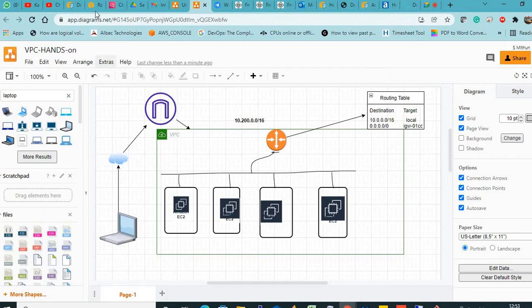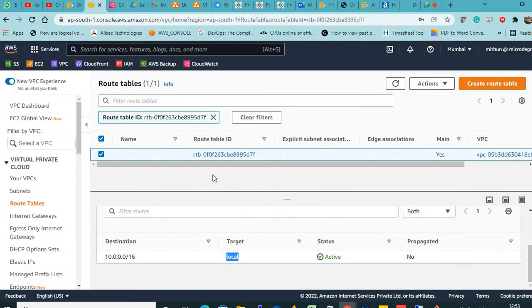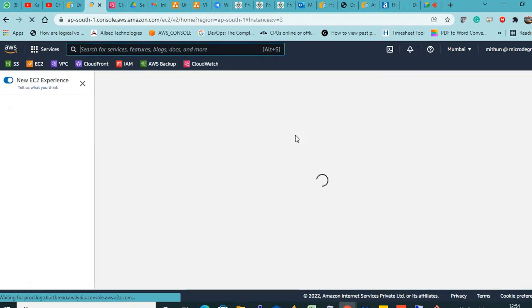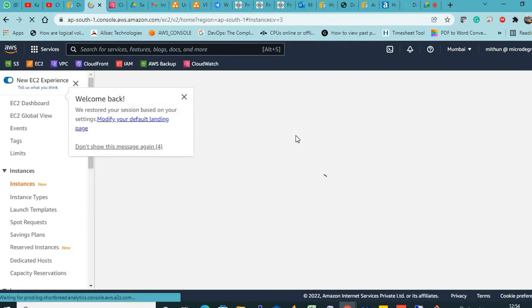So now let us do this hands on, only then you will understand. First I am not going to create any NAT gateway. First let me create one EC2 instance.